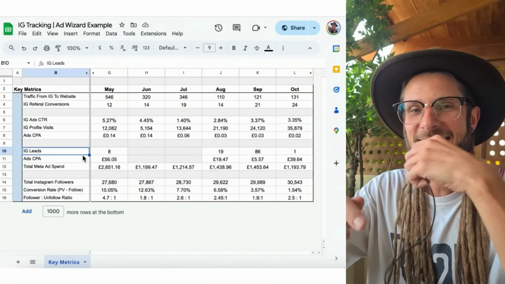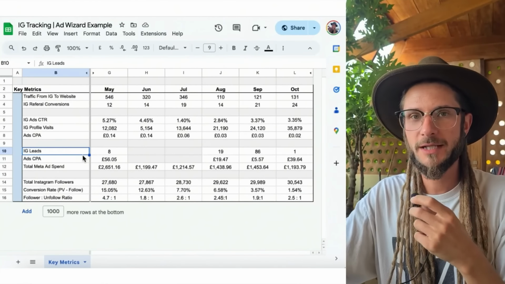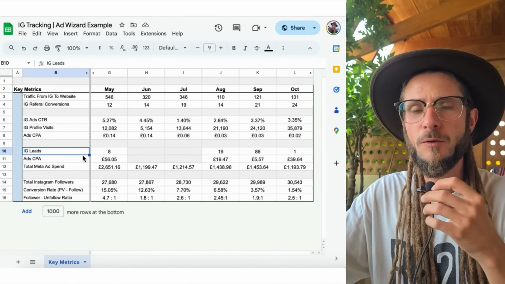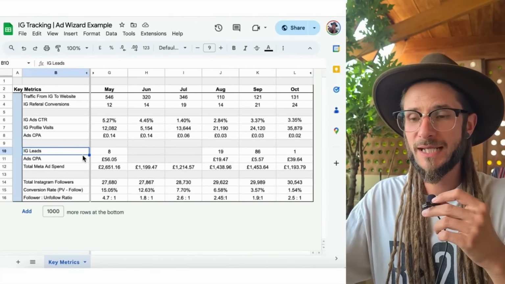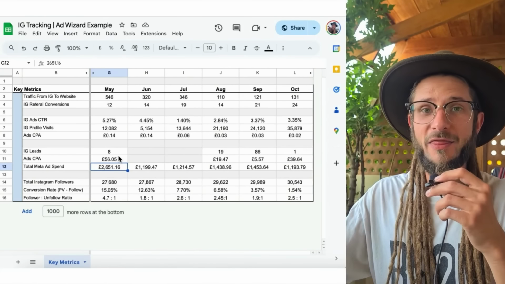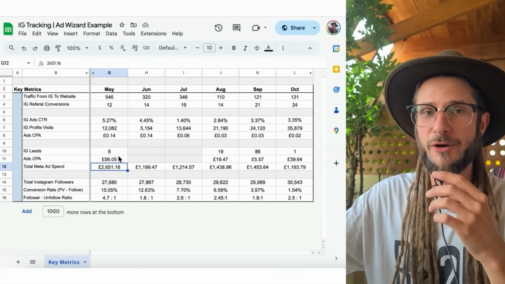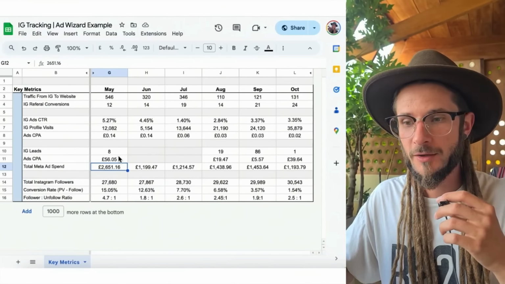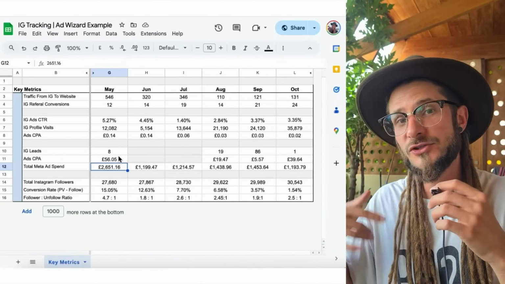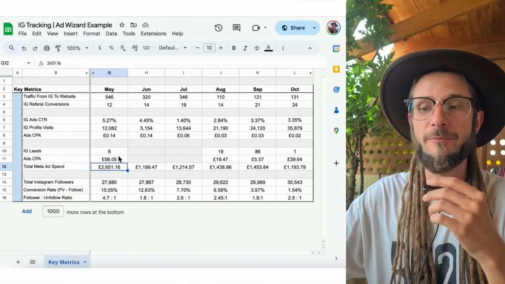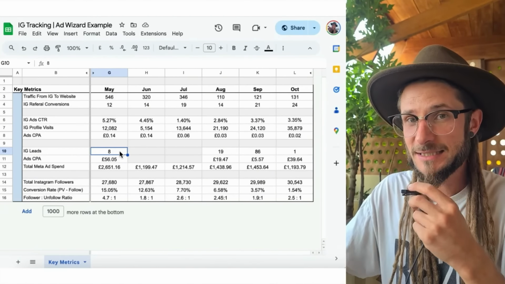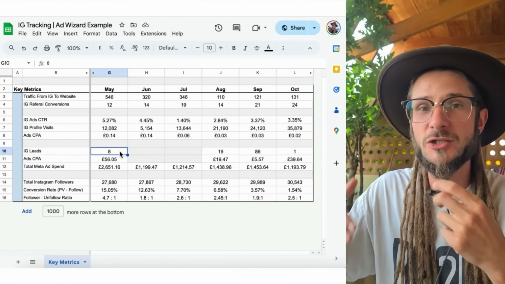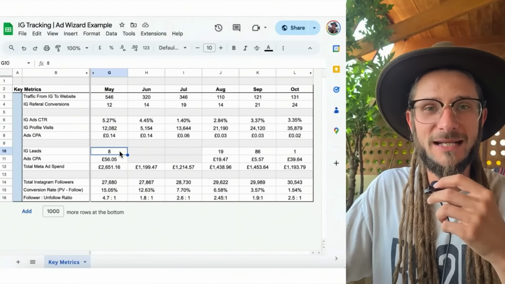If you have a lead form on your Instagram profile, you can set this up. If you have a professional or business account, you can create a lead gen form on your Instagram profile directly. And what we're doing here is that we're also tracking that particular conversion on that Instagram profile, right? We want to see, okay, we're driving all this growth, we're driving all this traffic to the Instagram profile, people are taking action on the website. We can also create a touch point where people can take action on the Instagram profile. How many prospects are submitting their lead details on the lead gen form in Instagram? That's another piece of information. You can find that information in the Instagram analytics section.